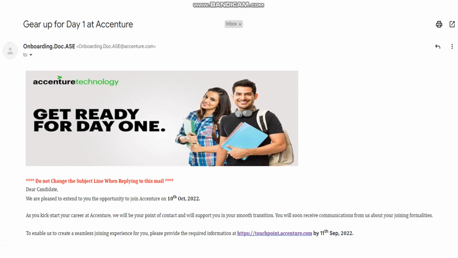So to enable and to create a seamless joining experience, please provide the required information. So they are asking some important information. So what is this information? So if you log into this touchpoint.accenture.com by your email ID and password, you'll need to give some basic details. Like first of all, the personal details like your name, age, your date of birth, the Aadhaar number, your PAN number, etc. The second is you need to give your academic details. Where in academic details they are asking whether you are having any active backlogs or not. As the eligibility criteria of Accenture is you need to clear all your backlogs before your date of joining.